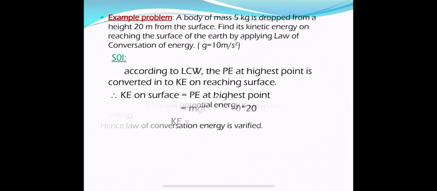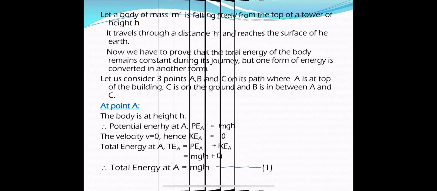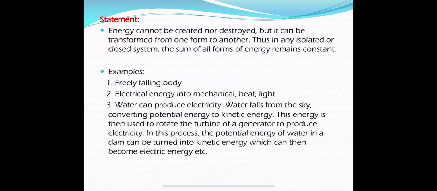So let me recap one more time. The law of conservation of energy. So what is the statement? Energy can neither be created nor destroyed, but it can be transformed from one form of energy to another form. But the total energy of the universe remains constant. This is the statement of the law of conservation of energy. So these are some examples in which one form of energy is converted into another form.